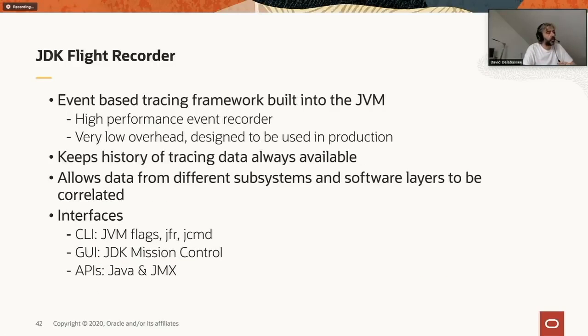JDK Flight Recorder is something that is available, I think, since Java 11. The basic idea of JFR is that it's a black box that keeps track of events that are emitted by different components within the JDK itself. It can be the JVM, it can be your code. A bunch of events are raised, and JFR will keep track of them. That's something that you can use after the fact to do some kind of analysis. The thing is that JFR is very low overhead, so you can use it in production to detect and pinpoint specific issues.